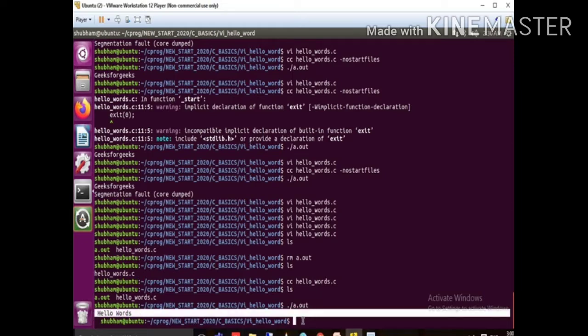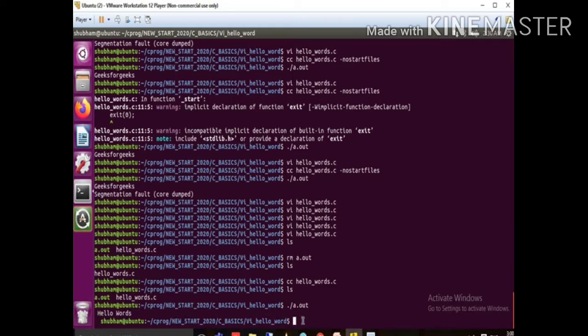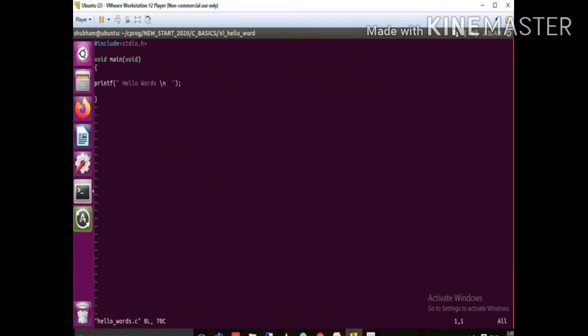Now we will see what happens if you miss any syntax, if you make any mistake, how it will show. So now we will open our code, and I forgot to add a semicolon after the printf. What will it show?